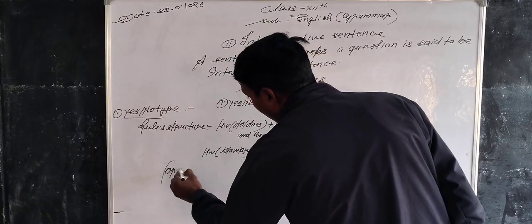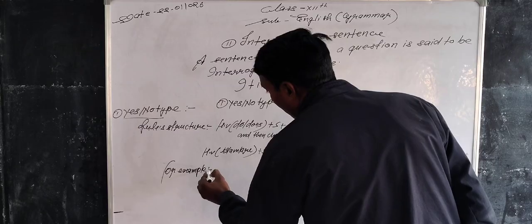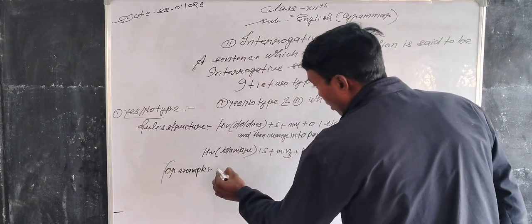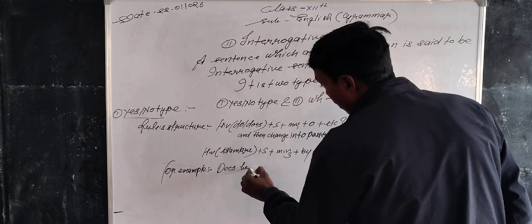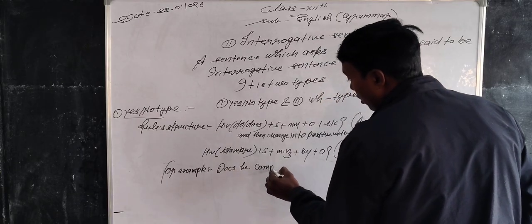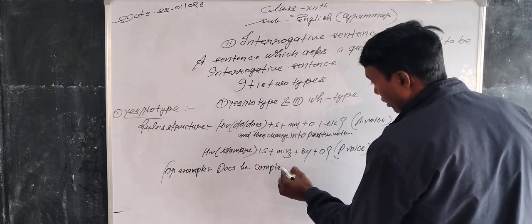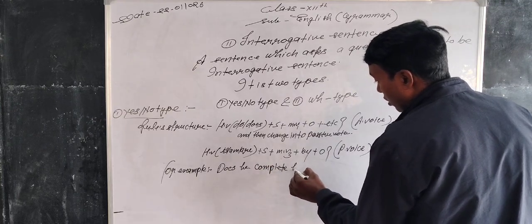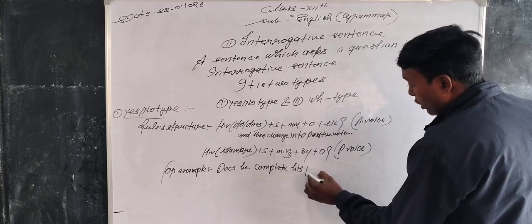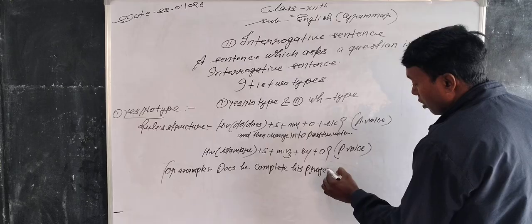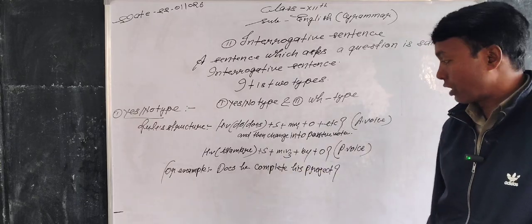For example, does he complete his project?